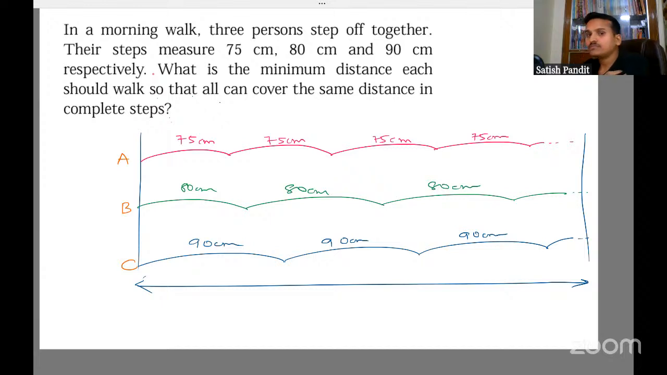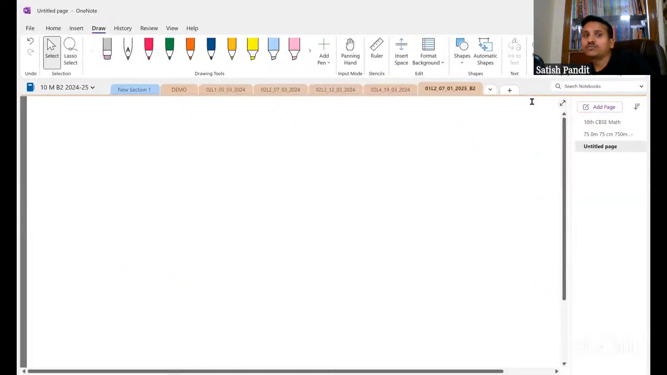Okay. So we have tried just one line. The minimum distance each should walk so that they can cover the same distance in complete steps is the LCM of 75, 80 and 90. We have to say it like that, and then find the LCM. But writing that introduction is mandatory. Otherwise, you lose some marks.